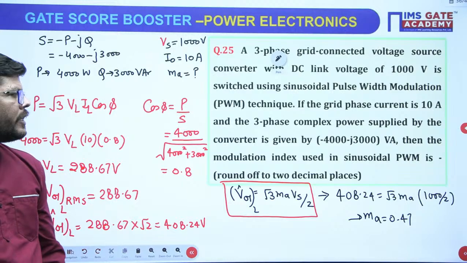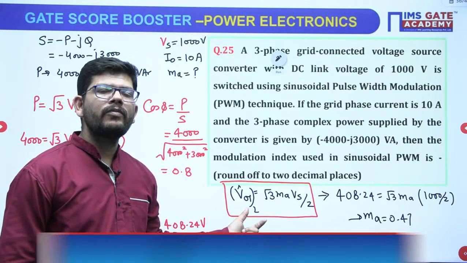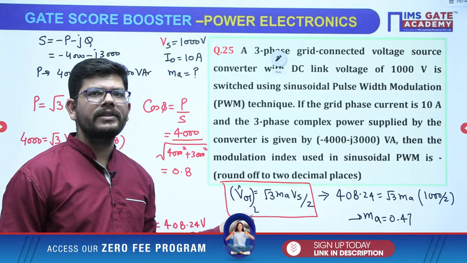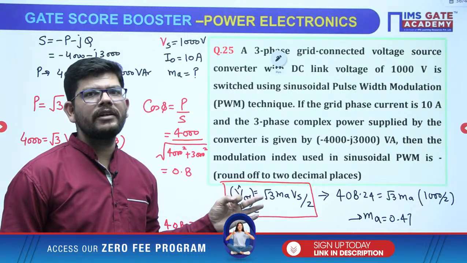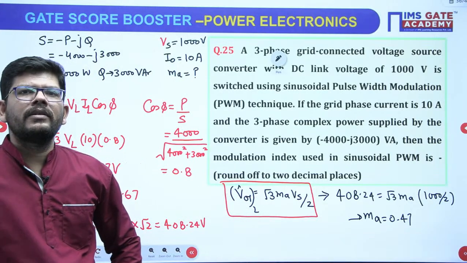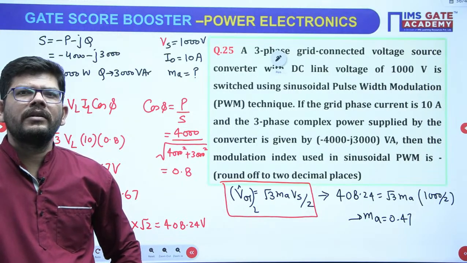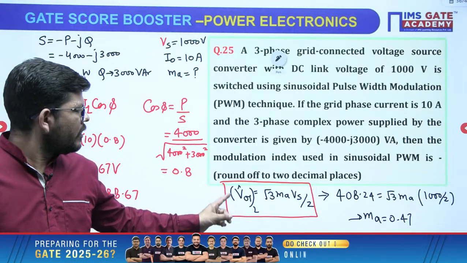Got it? So what is the peak to peak formula, the fundamental voltage formula for a 3-phase converter, for a single phase full bridge converter, for a half bridge converter? You need to practice that, right? This is the formula, Chetan.